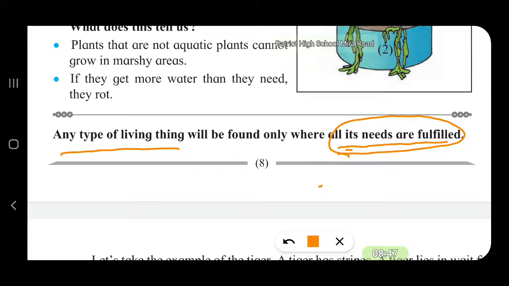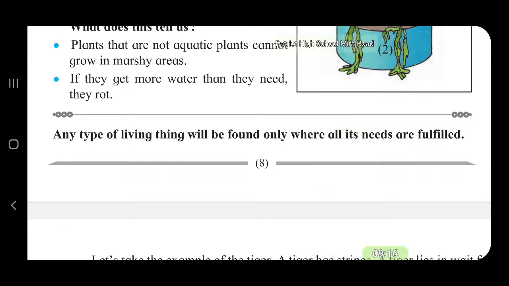A fish can live only in water, it cannot live on land. A bird can live only on land, it cannot live in water. So every type of living thing has some specific requirements. For each and every type of living thing, the specific requirements are to be met. Only then can it live in that environment. So you have to remember, any type of living thing will be found only where all its needs are fulfilled.